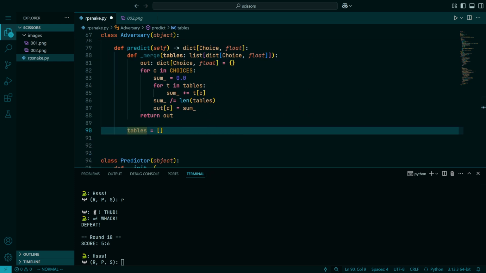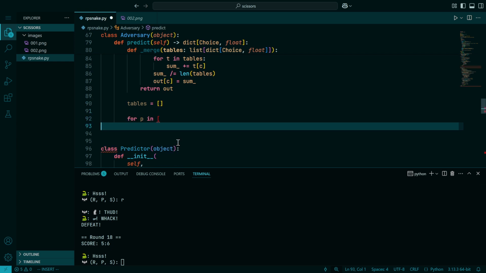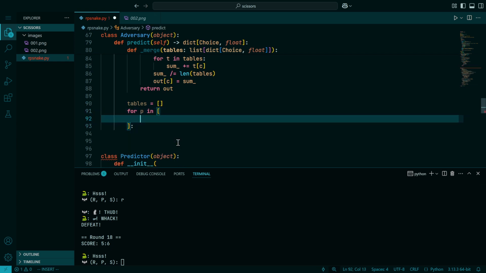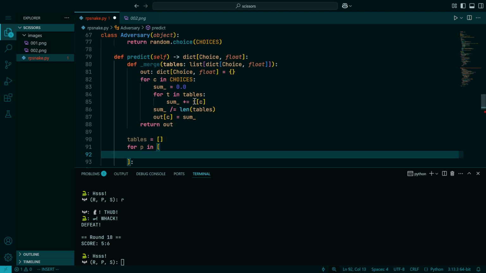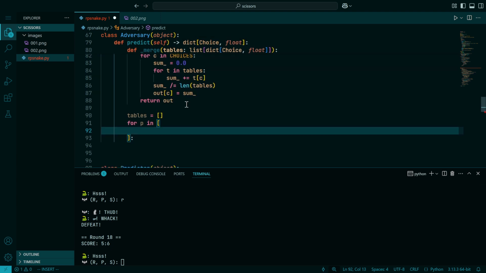Now, especially if we were building a bot that plays what's called a mixed strategy, which is to say a strategy that is slightly randomized, we would actually want to weight these in some way that allows better predictors to be weighted higher than others. As it stands, this has a natural weighting mechanism, because if a Markov model is bad at predicting the player, it's going to converge on a uniform distribution anyway. So we don't need to especially account for that.